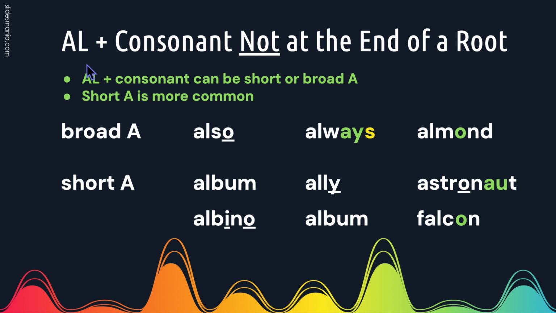If you have AL plus a consonant not at the end of a root, it can be either the short A sound or the broad A sound. The short A sound is more common. Here are some words where it will have the broad A sound. The underlined vowels will use their long sound. Also, always. Notice AY says A and the S has its second sound of Z. This O will schwa and say almond.